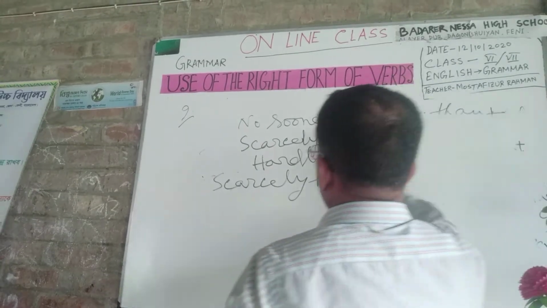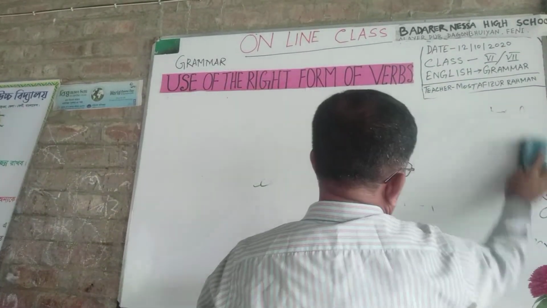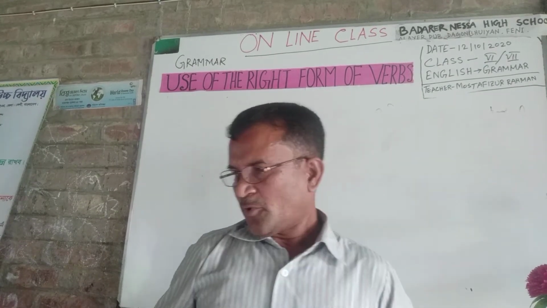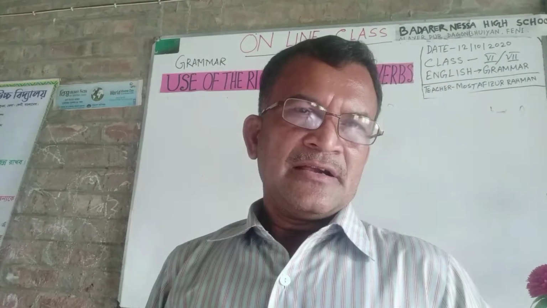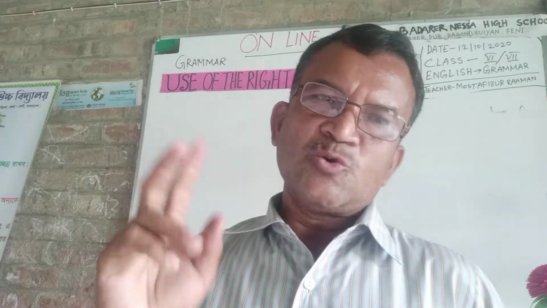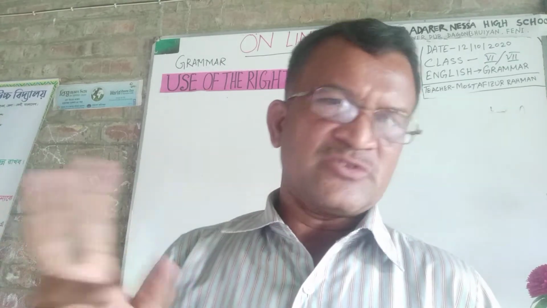Okay, formula number 10. You see that in a sentence, not more than 2 verbs you may use.